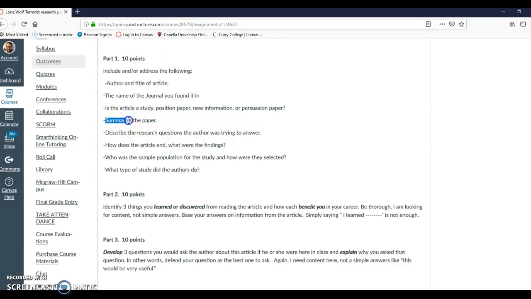Then you're going to summarize the paper, just like you're telling a friend of yours about going to the movie. You're going to say this paper was about this, and here's what they said, and this was a couple of the cool parts about the paper. And then you're going to talk about how does it end. Okay? The conclusion. They wrapped it up by saying this. In the end, they recommended we do these following things. The article concluded by saying, whatever it is.